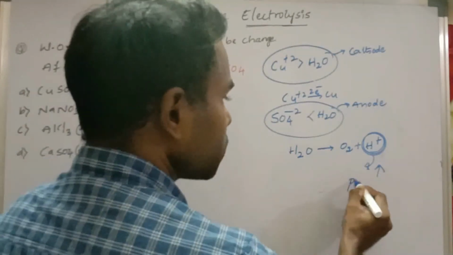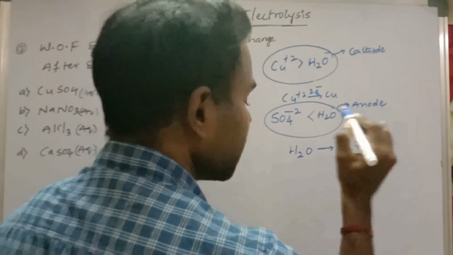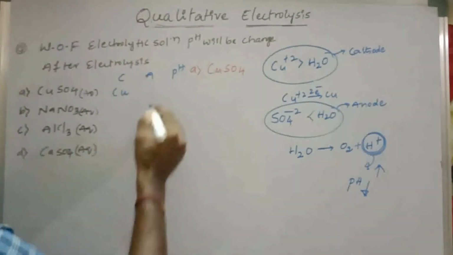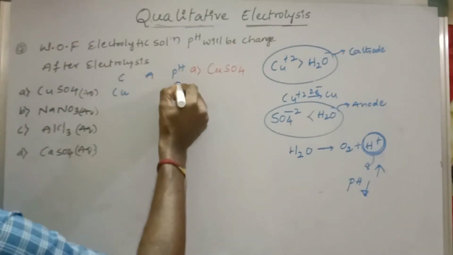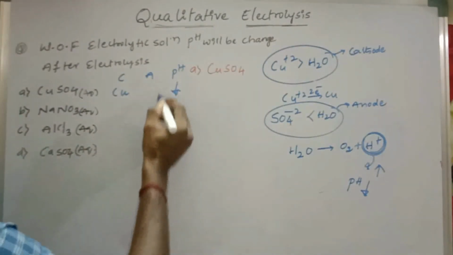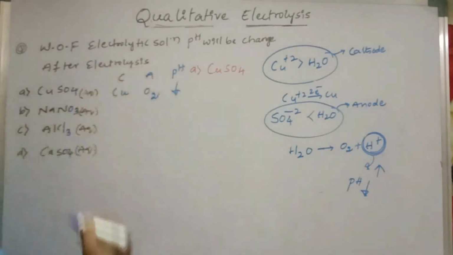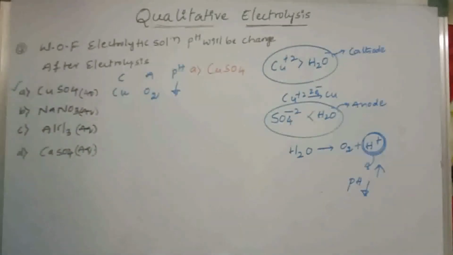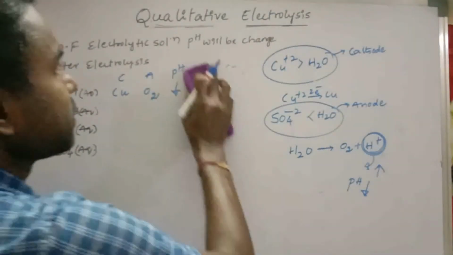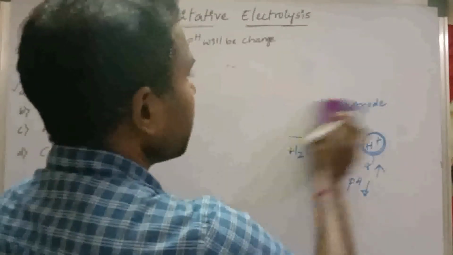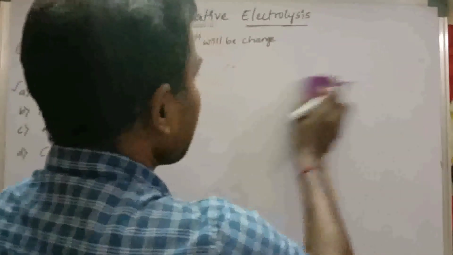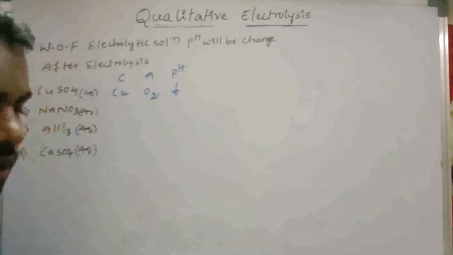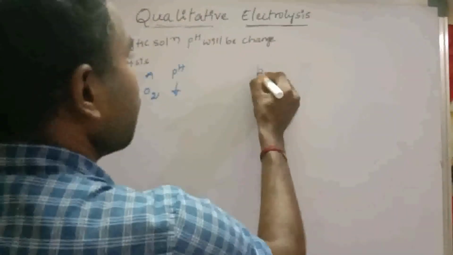If H plus ion concentration increases, pH will decrease. So here the pH is decreasing, and what is the product at anode? O2. Means pH is changing during electrolysis in copper sulfate solution. So this is about option A. Next, option B. What is there?